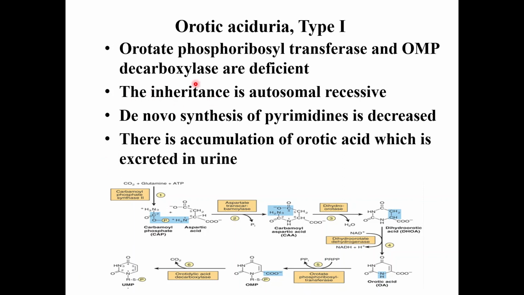Both these enzymes are deficient, the fifth and the sixth, orotate phosphoribosyl transferase as well as OMP decarboxylase. Inheritance is autosomal recessive. De novo synthesis of pyrimidines is decreased, so UMP, CMP, TMP will not form. There is accumulation of orotic acid, as both these enzymes are deficient, which is excreted in the urine.